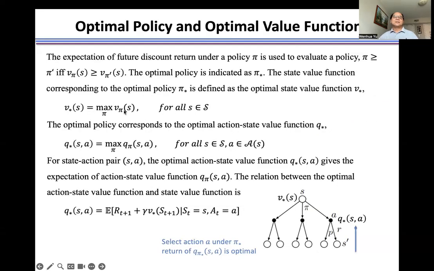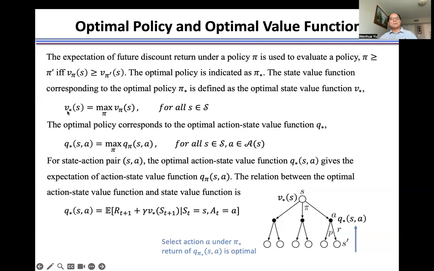Under a different policy, we have a different state value function. So we need to find the policy pi which produces the biggest state value function. That is the optimal state value function. In the same way, we find the optimal action state value function for the optimal policy pi.